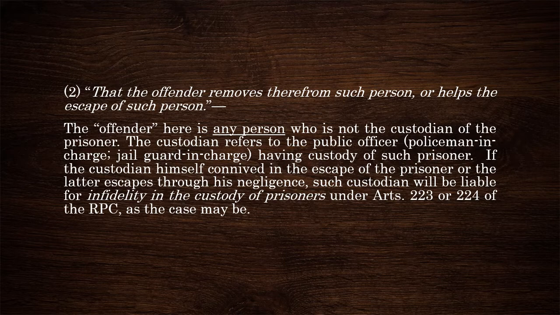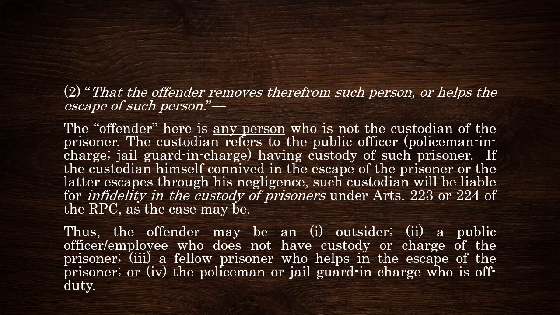Now, if the custodian himself connived in the escape of the prisoner or the latter escapes through his negligence, such custodian will be liable not for the crime of delivering prisoners from jail, but for the crime of infidelity in the custody of prisoners, either under Articles 223 or 224 of the Revised Penal Code.